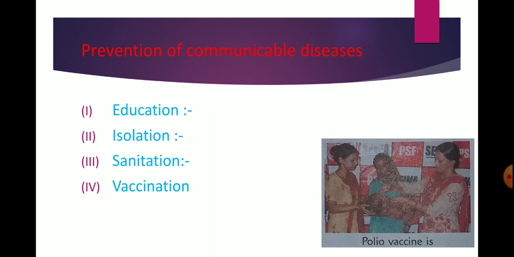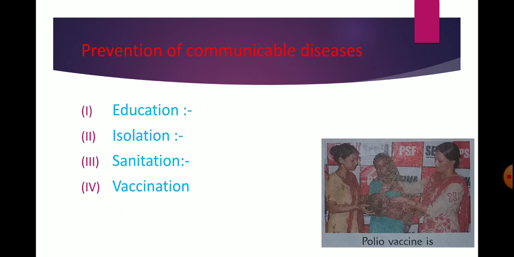Next is polio. The polio vaccine is given to prevent polio. Next is MMR. The MMR vaccine is given to prevent measles, mumps and rubella. So these are the vaccines that prevent many diseases.